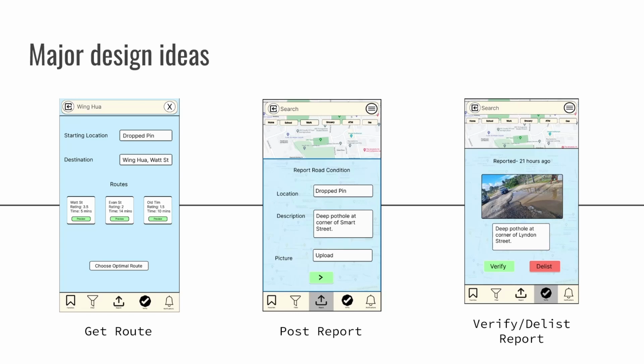In the middle, we have the post report, which when a user selects a location to post a report from, hence the drop pin, they can add a description, and if they want, they can upload a picture before posting the report. And on the right, this is the screen showing where the verified user is able to verify or delist a report. Now we'll have the live demo by Jarod Esareesingh.